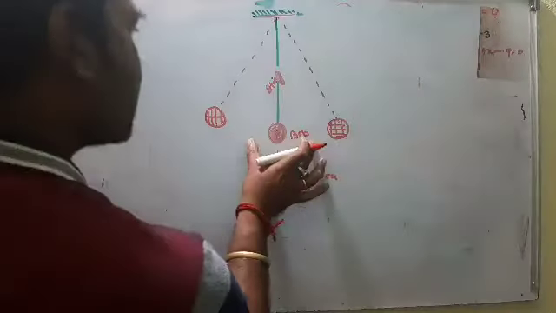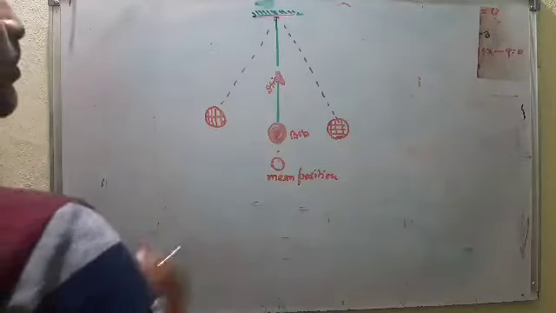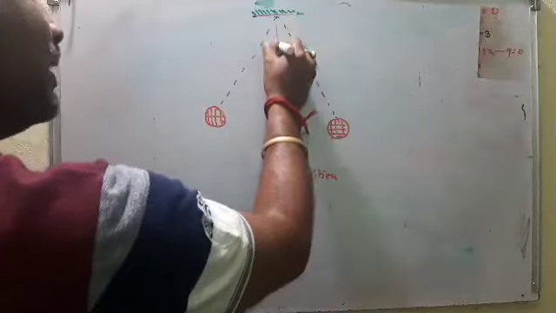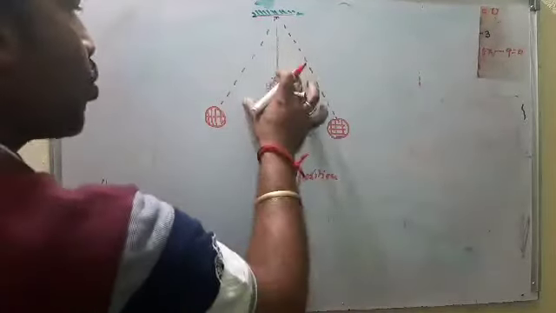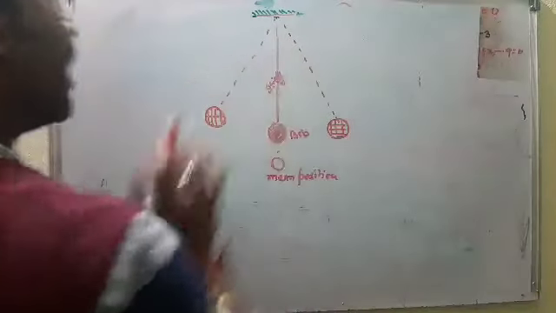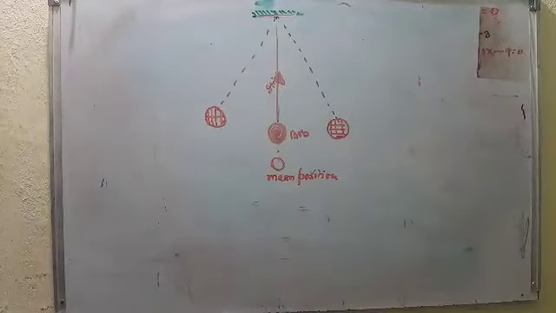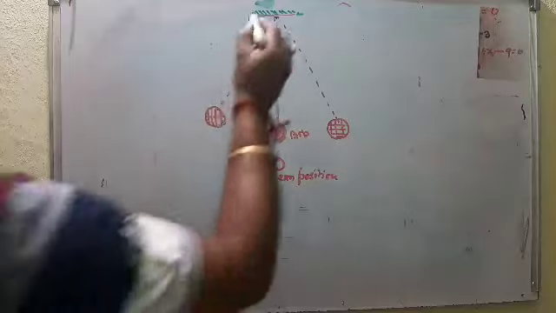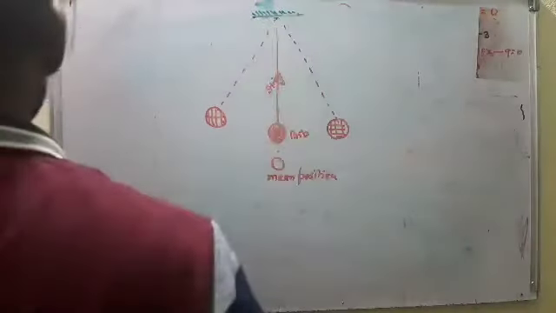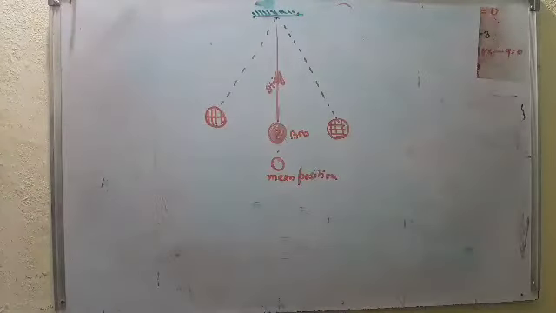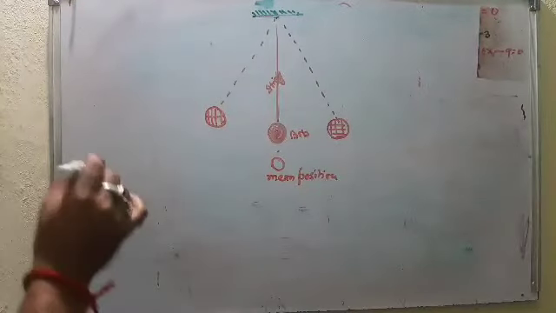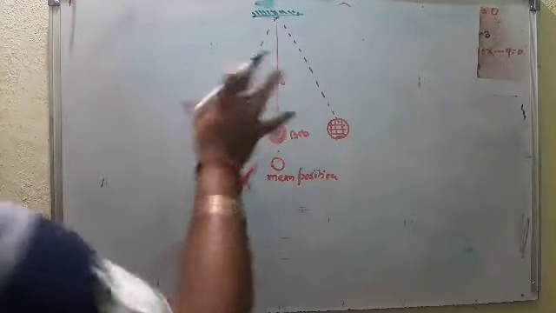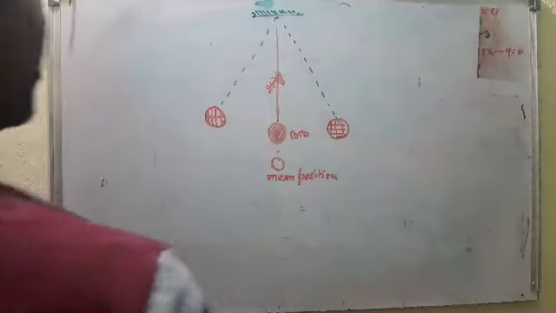It has a mass, and it is suspended with a light but strong thread or string from a support. This is a simple pendulum.